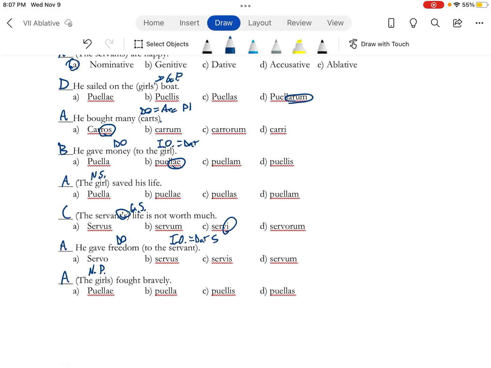You got a nice little practice with the ablative. You got to hear me singing. Hopefully the mnemonic works for you. And you may want to practice it on your own. I just Googled Ode to Joy, easy piano, sheet music, and that's what I used and basically ripped it off of that. But find a mnemonic that works for you, because that's going to make memorizing, learning these endings a lot easier. And if you have any questions, let me know.